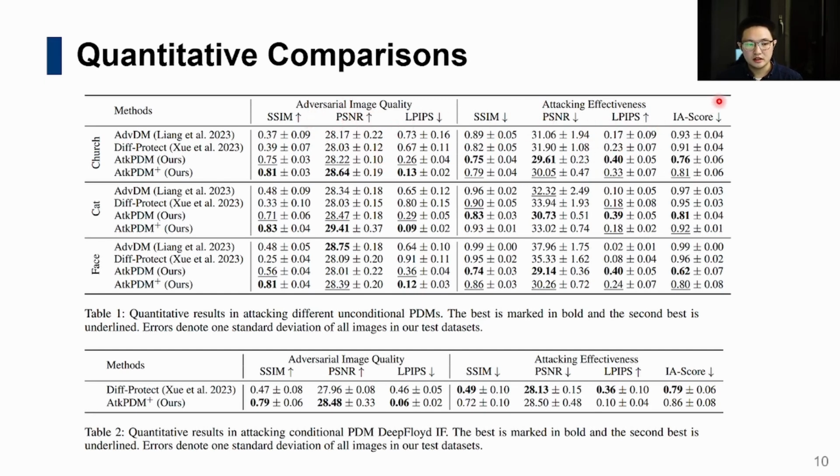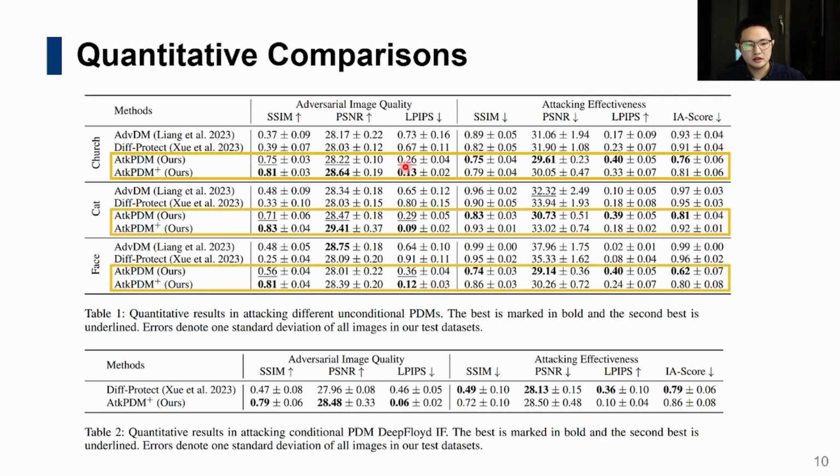Note that in the attacking effectiveness metric, we add image alignment score utilizing the CLIP model to assess semantic deviations from expected editing results. The lower alignment score suggests higher deviation, which reflects a more successful attack. Compared to previous methods, our approach achieves superior results in both adversarial image quality and attacking effectiveness.